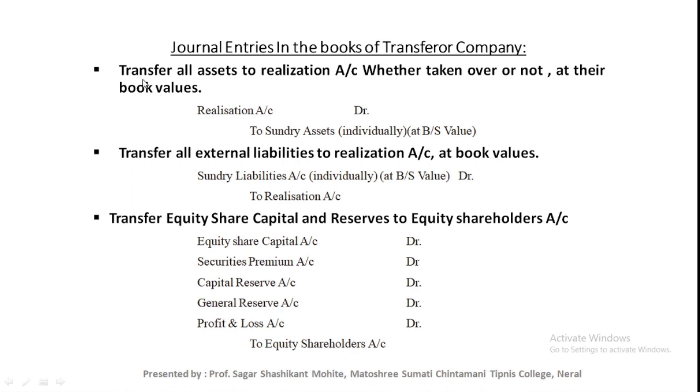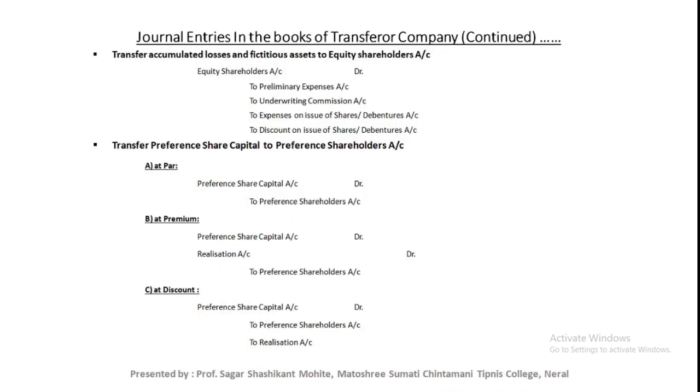First step, transfer all assets. Next step, transfer all liabilities. Next step, transfer equity share capital and reserve and surplus to the equity shareholder account. Next step, transfer all accumulated losses and fictitious assets to the equity shareholder account. Journal entry: equity shareholder account debit to preliminary expenses account, to underwriting commission account, to expenses on issue of shares and debentures account, to discount on issue of shares and debentures account, to profit and loss account debit balance. All the fictitious assets and accumulated losses we should transfer to the equity shareholder account debit side.